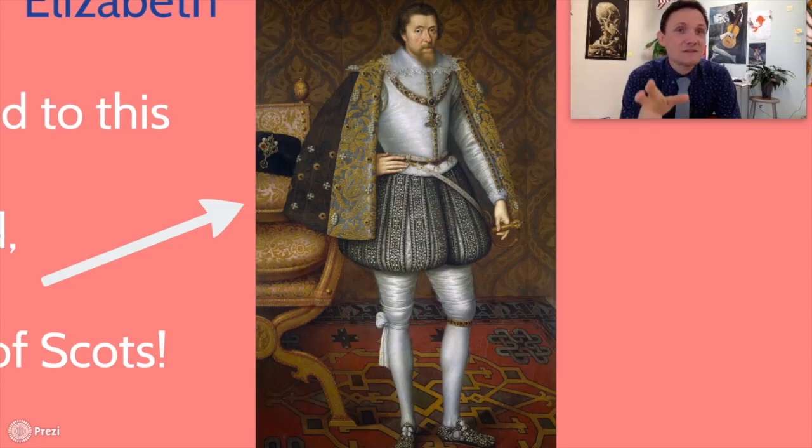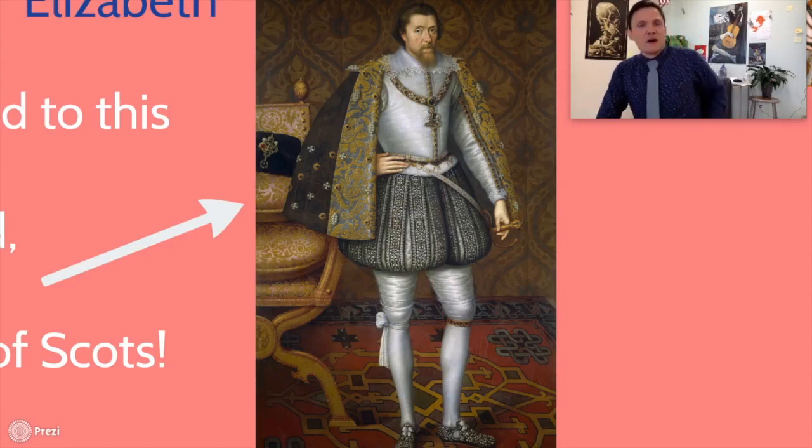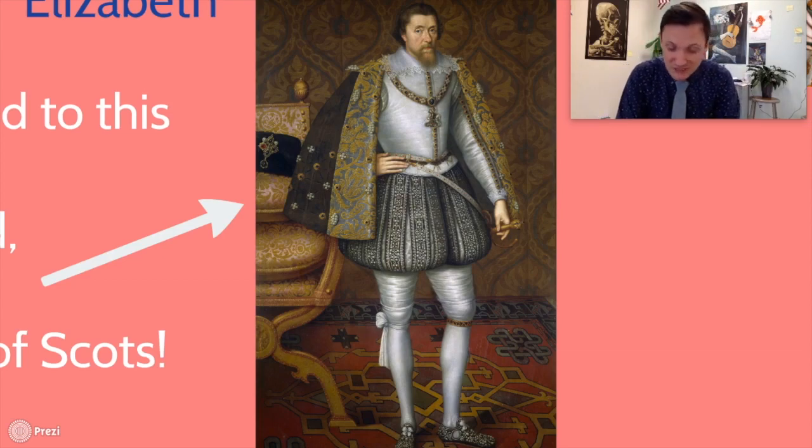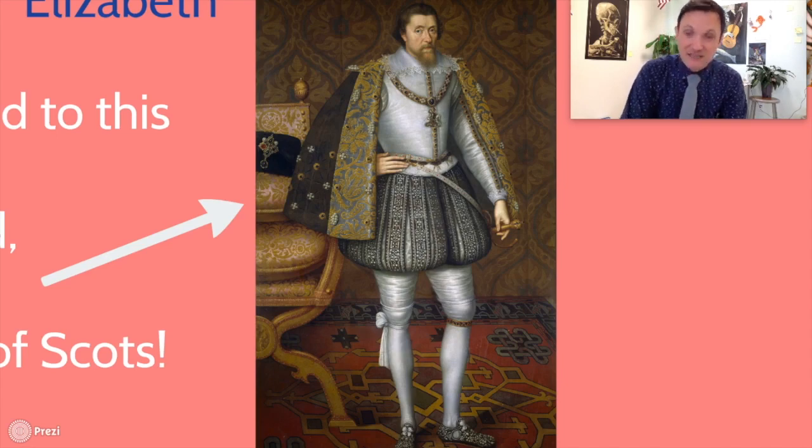James accepted the death of his mother. James became King of Scotland at the age of 1. He was a 1-year-old child when he actually became the King of Scotland. Of course, it wasn't ruled by him. It was ruled by these people known as regents. Really quick, how old was James VI when crowned? Double check. Make sure. Yeah, James was anointed King of the Scots at 13 months.